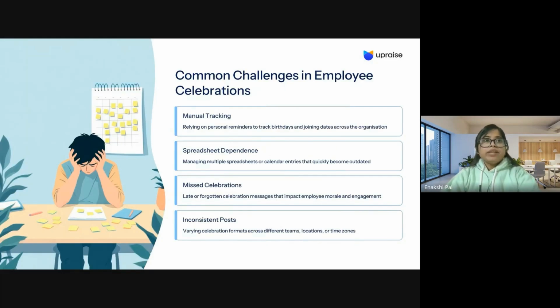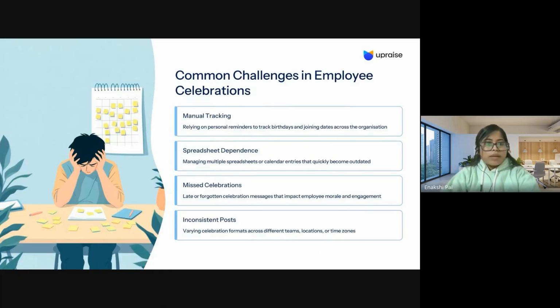So, moving on to the common challenges that people face. Let's talk about what usually happens nowadays. In many organizations, birthdays and joining dates are tracked manually, sometimes through personal reminders or shared calendars, but more often companies use spreadsheets. Over time these spreadsheets become very hard to maintain.